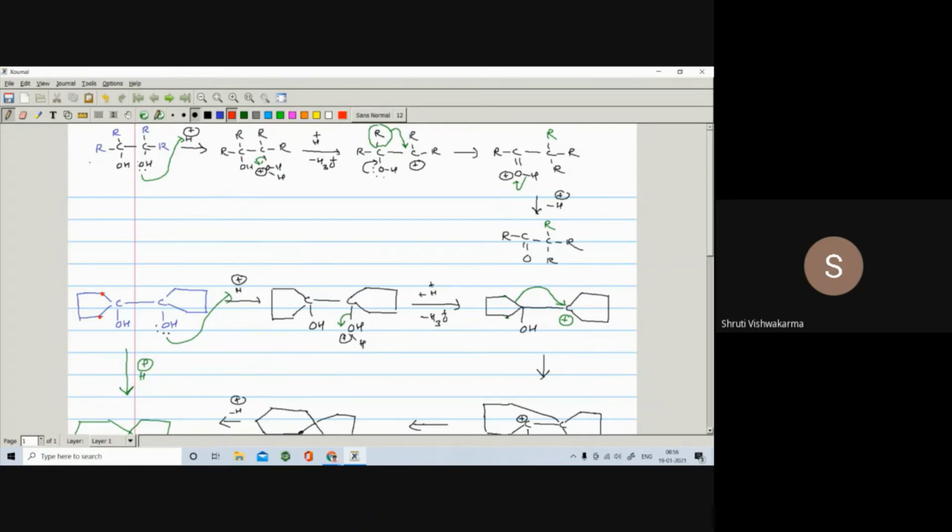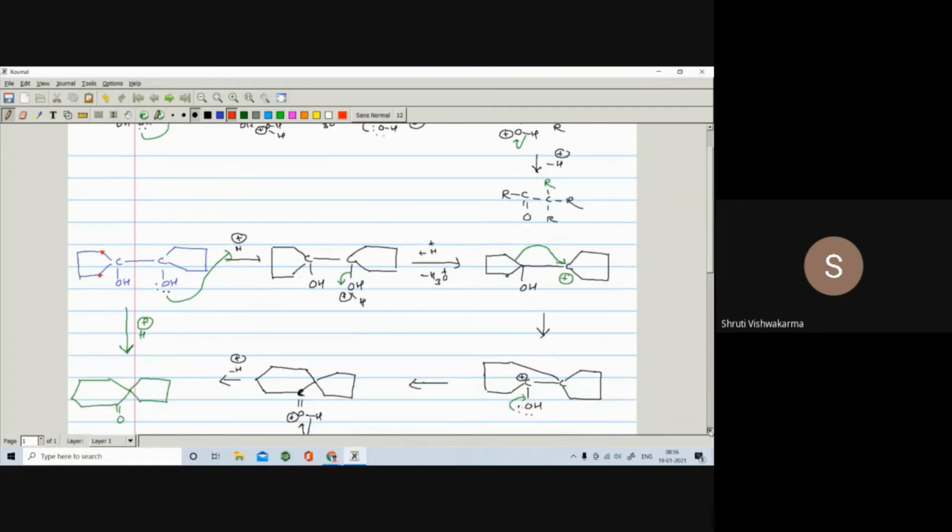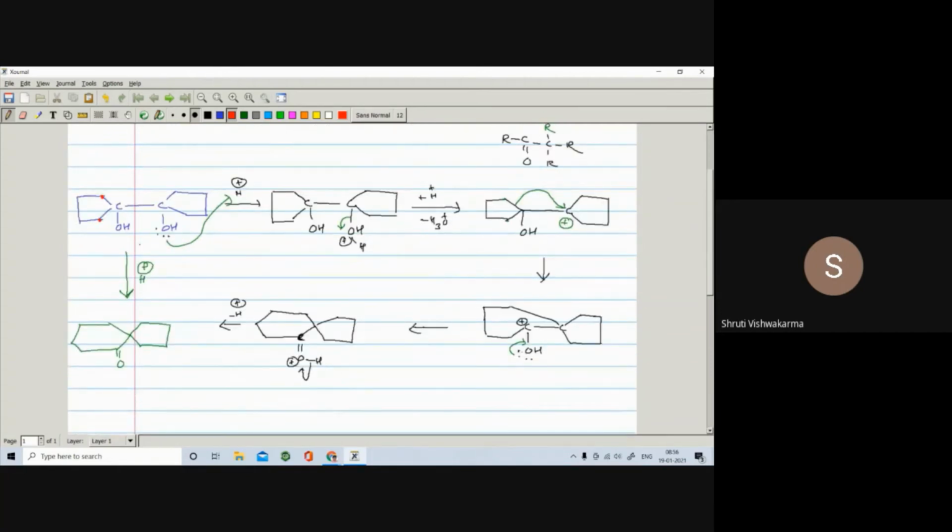In the beginning, sometimes it may take some time to write down the mechanism and how to write the skeleton. So in the same way, you have to write down the skeleton, and after that you can write down the corresponding structure. In this way, you have to convert the pinacol into pinacolone. When it was 5-membered, one of the carbons becomes 6-membered, and the next carbon becomes CO, right?